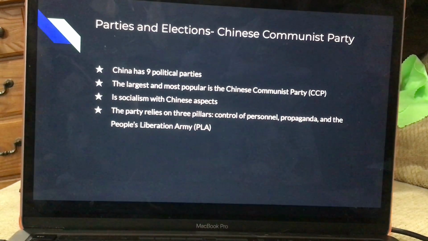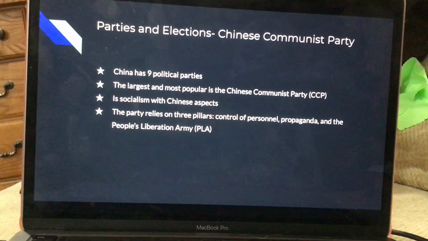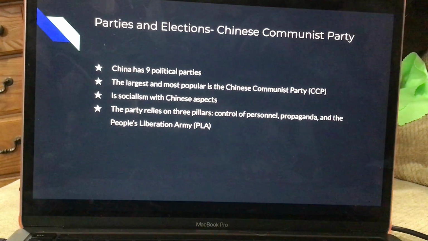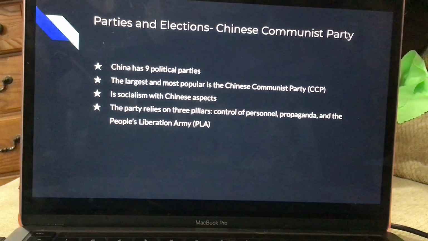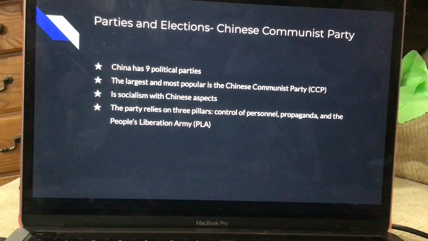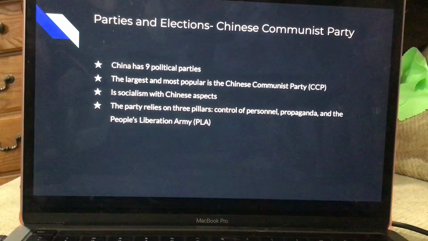It was first inspired by the Russian Revolution, which then created the Chinese Communist Revolution. And the party relies on 3 pillars: control of personnel, propaganda, and the People's Liberation Army. The party also relies on the writings of Karl Marx, a well-known socialist who had written the Communist Manifesto.